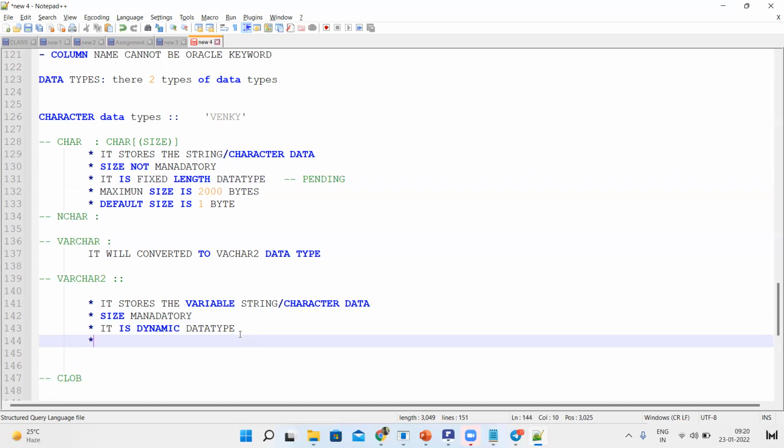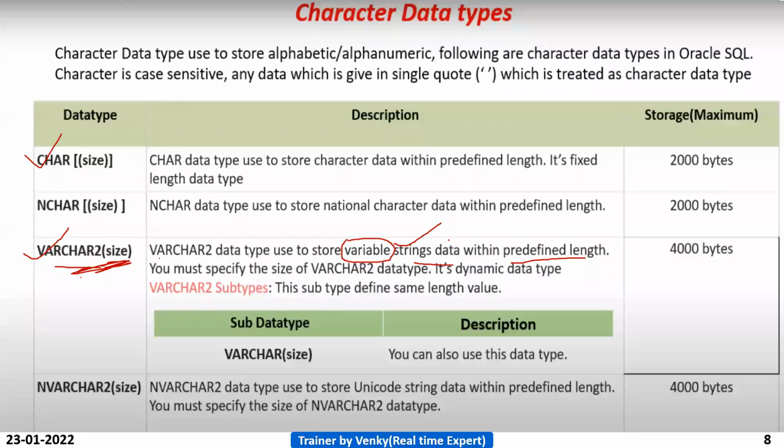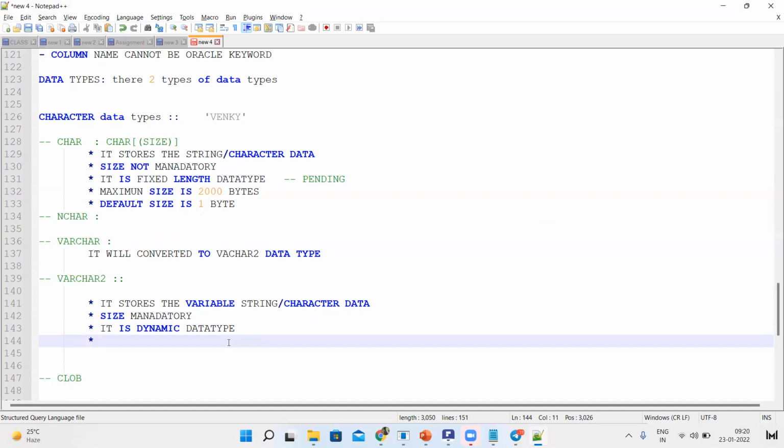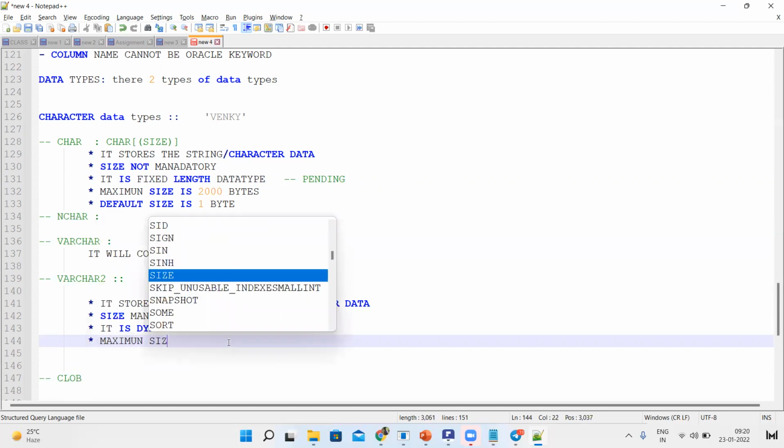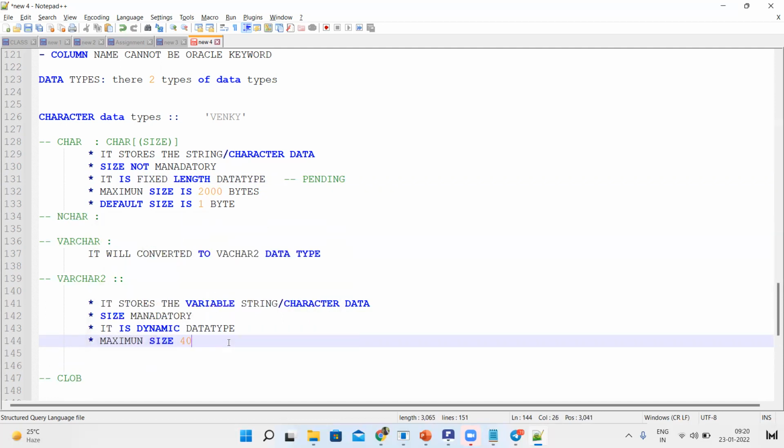Next, these all are the cases. Okay. So that I told you already. If you declare varchar2 also, it is also the same. It can also use this data type. The subtype defines the same length. So if you declare varchar size also, it is also 4000 bytes. The maximum size is, guys, maximum size is 4000 bytes.